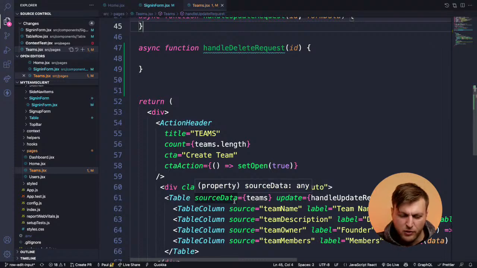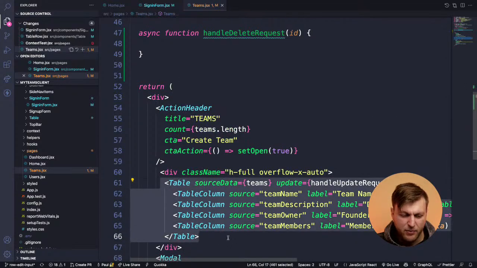Well, you can, but then it would make the table not flexible, because I'm using the same table to show users, to show teams. I might have like 20 more tables in my application, and those tables might have projects, tasks, whatever.